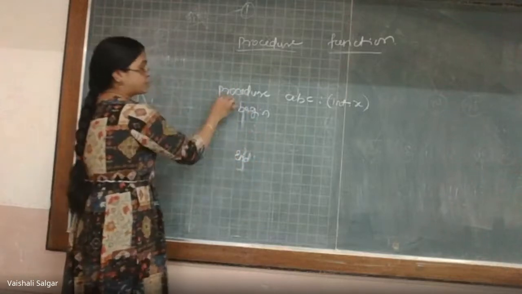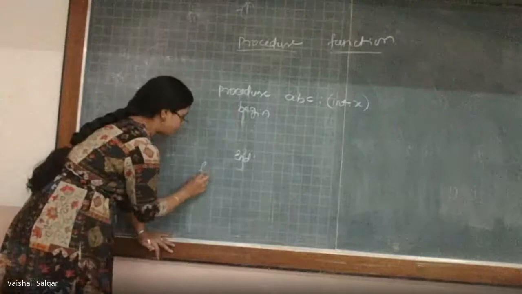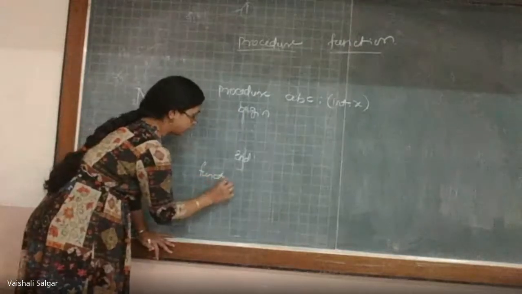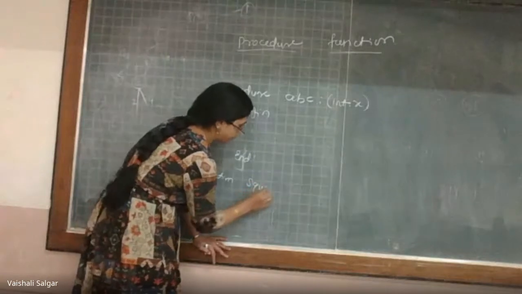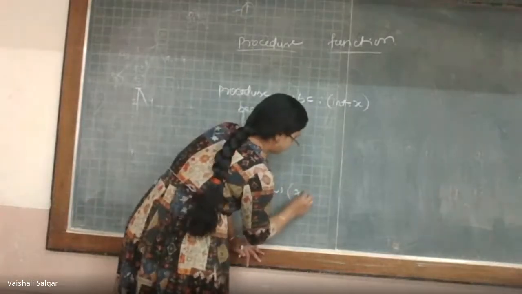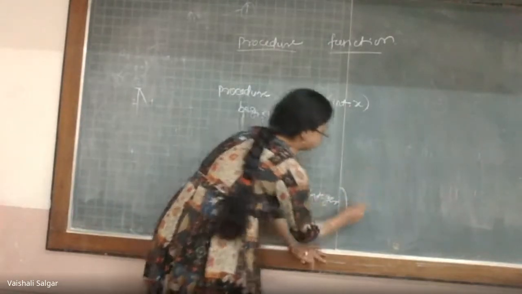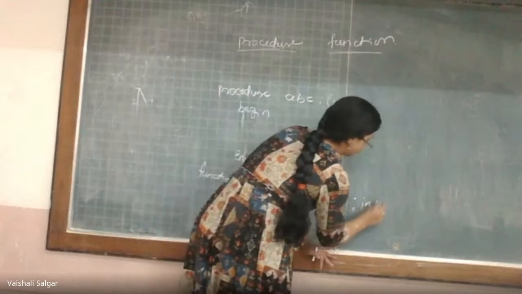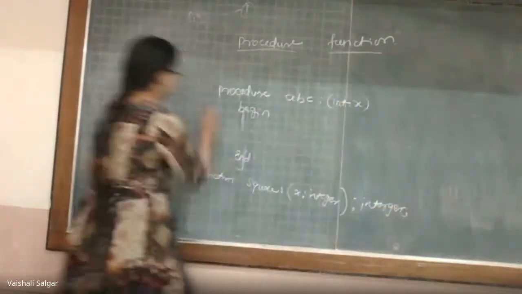So in my procedure, there won't be an explicit return statement, whereas in a function, again with the function keyword, the name of the function, for example square, then in brackets x colon integer, my function will return a value. So the return type is there with the functions in Pascal.